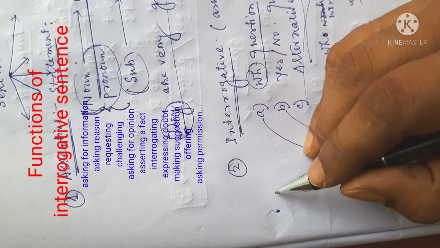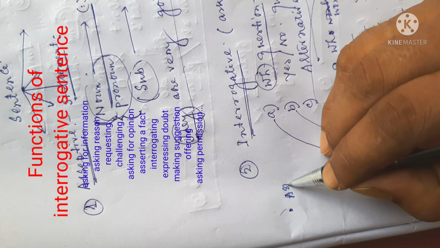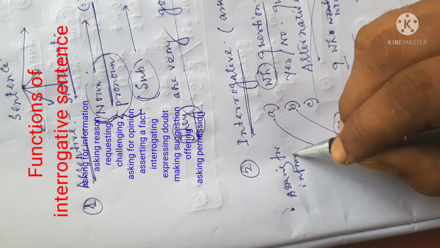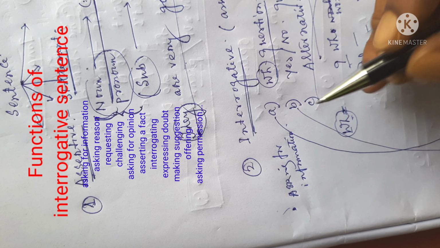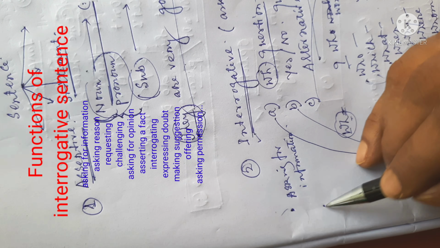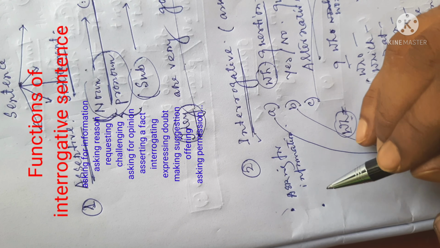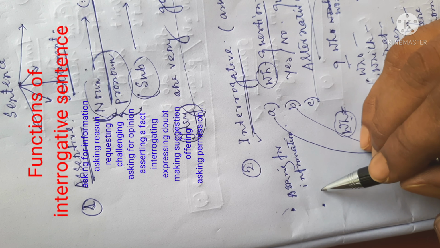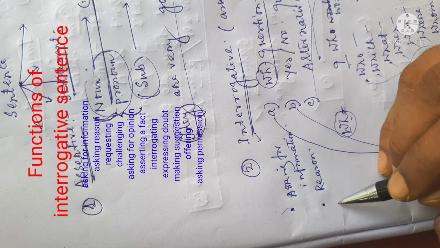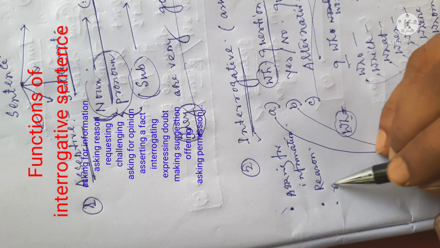So, asking for information is the first and primary function of this sentence, interrogative sentence. Secondly, throughout the sentence, one can ask a reason. Throughout the sentence, one can request also.